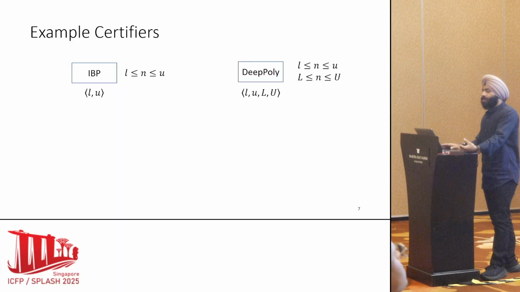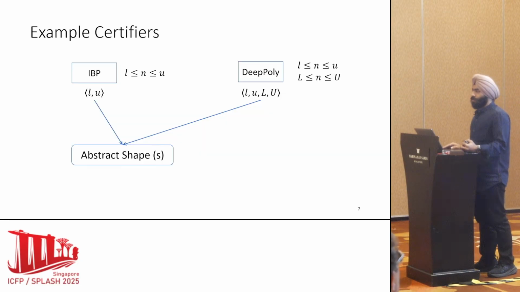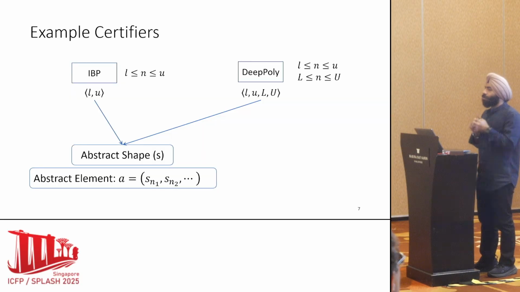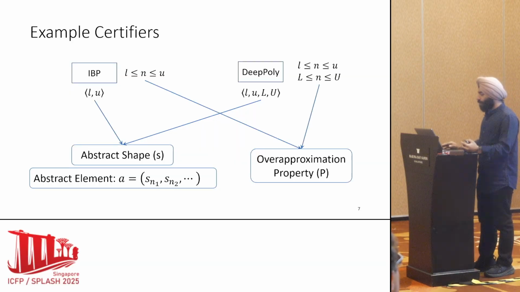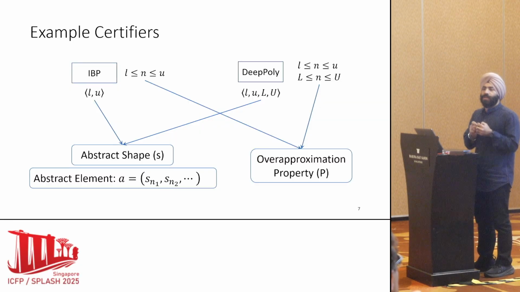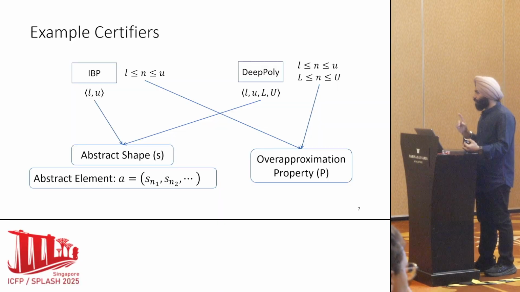Now, these fields that are associated with the neurons are what we refer to as the abstract shapes. And the abstract element is the conjunction of the abstract shapes of all the neurons in the neural network. That's one abstract element. And the constraints define the over-approximation-based soundness. This is the constraint that they want to maintain at each layer. That is the over-approximation-based property, which I'll refer to as P in the next slides.